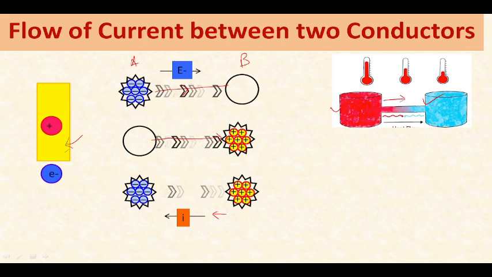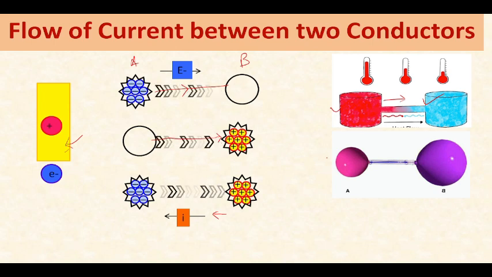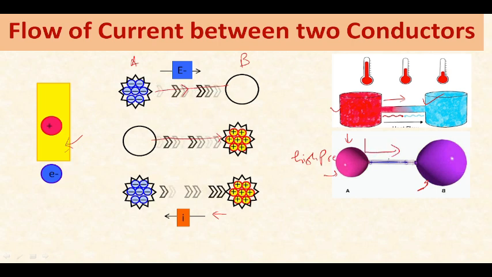So this is from hot, high temperature, to low temperature. If we have the same amount of gas filled in two balloons, one has less volume and the other has high volume. The purple one has high volume, but this pink one has less volume. It means it has high pressure, right? So this has high pressure and this has low pressure. So the gas will move from high pressure to low pressure, fine?